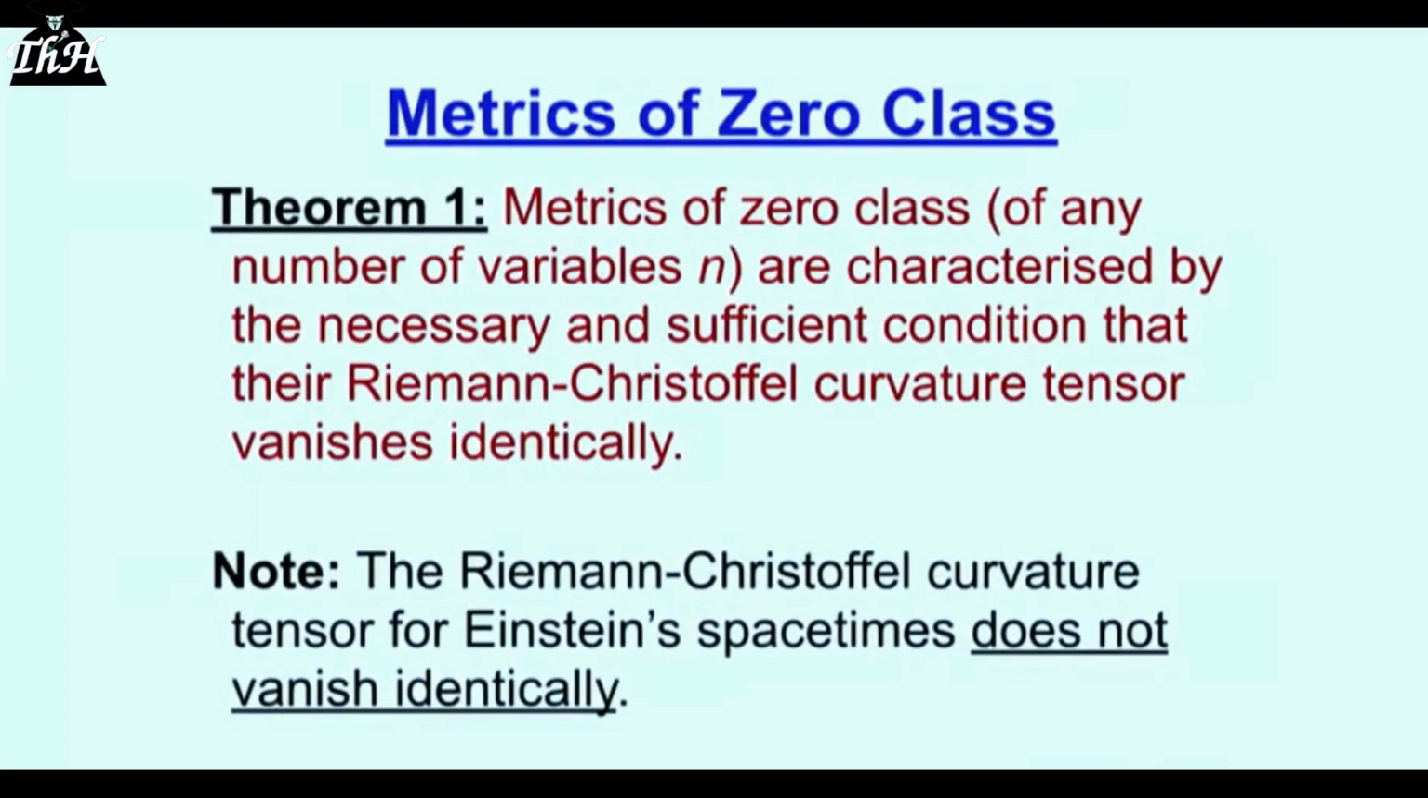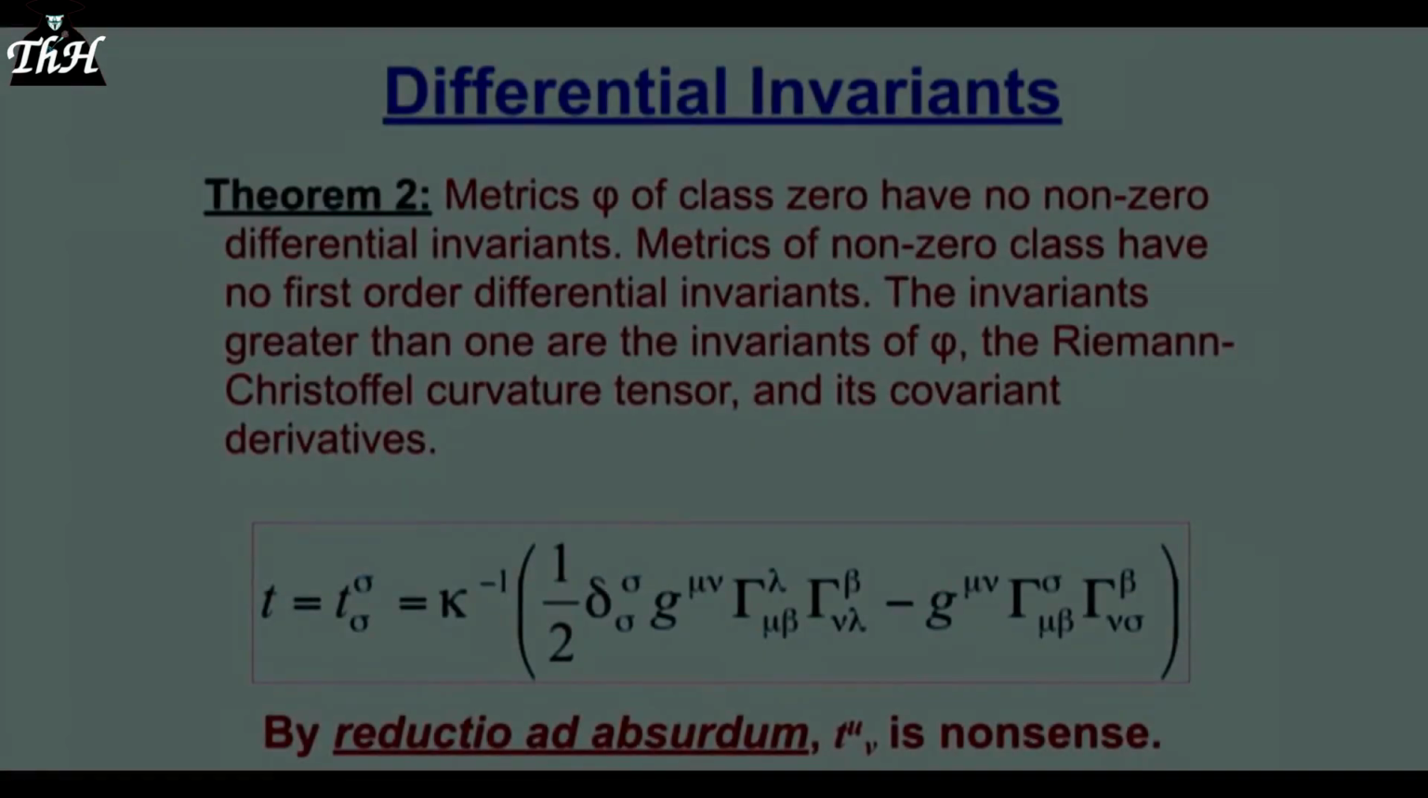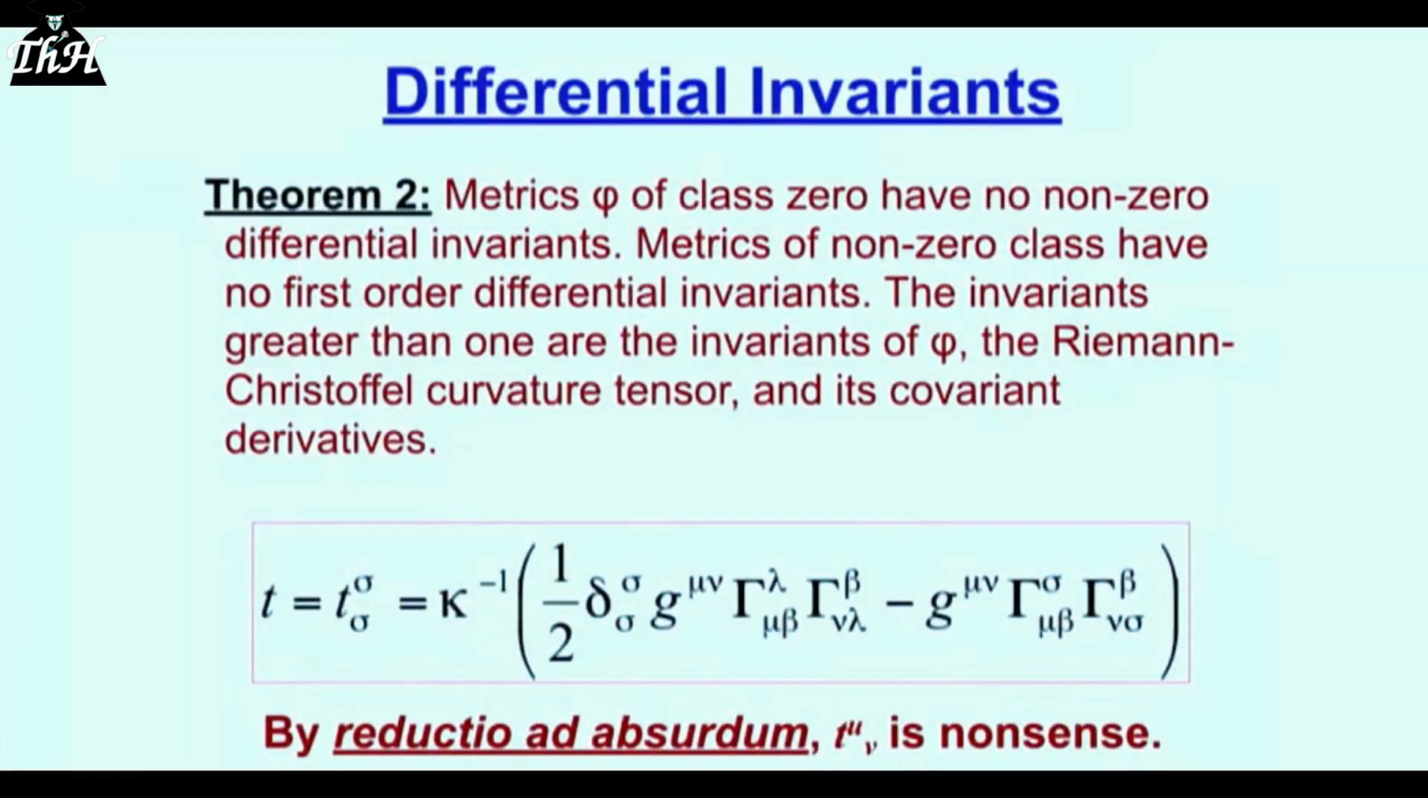Metrics of 0 class of any number of variables n are characterized by the necessary and sufficient condition that their Riemann-Christoffel curvature tensor vanishes identically. Now, I've put a note. The Riemann-Christoffel curvature tensor for Einstein space-time does not vanish identically. So we're in this thing. Differential invariance. Theorem 2. Metrics phi of class 0 have no non-zero differential invariance. Metrics of non-zero class have no first-order differential invariance. The invariants greater than 1 are the invariants of phi, the Riemann-Christoffel curvature tensor, and its covariant derivatives.